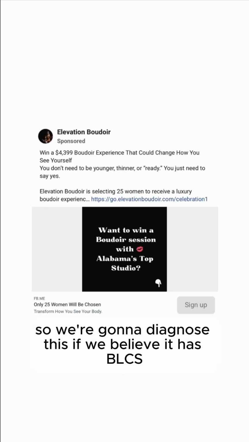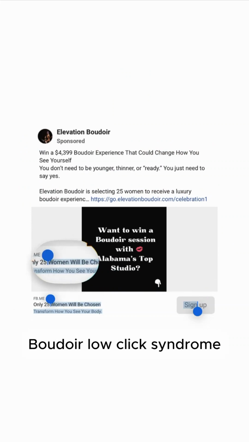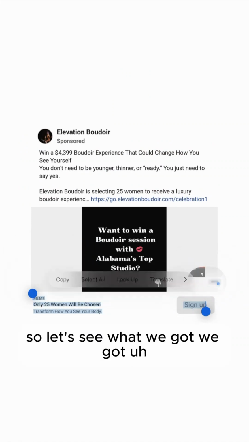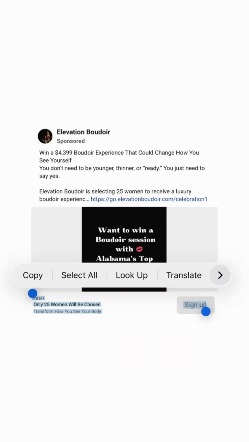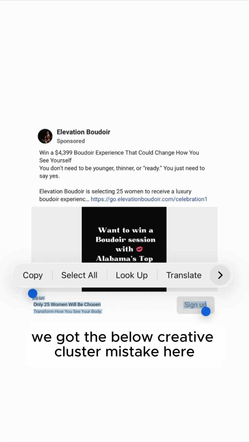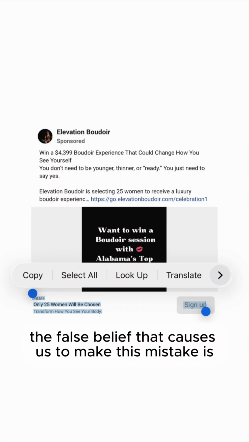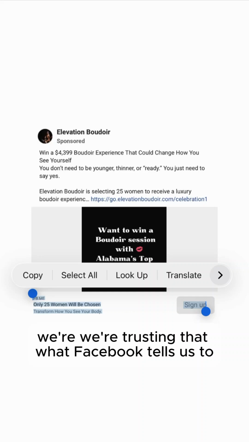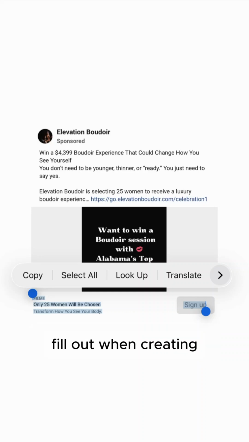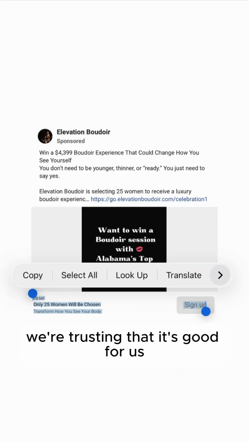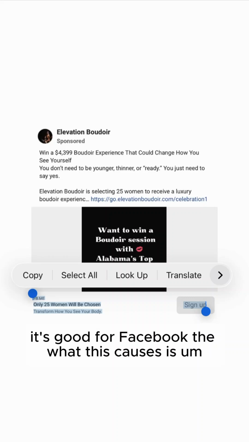So we're gonna diagnose this, see if we believe it has BLCS, Boudoir low click syndrome. So let's see what we got. We got the below creative cluster mistake here. The false belief that caused us to make this mistake is we're trusting that what Facebook tells us to fill out when creating an ad is what we should fill out. We're trusting that's good for us, but in fact, it's bad for us. It's good for Facebook.